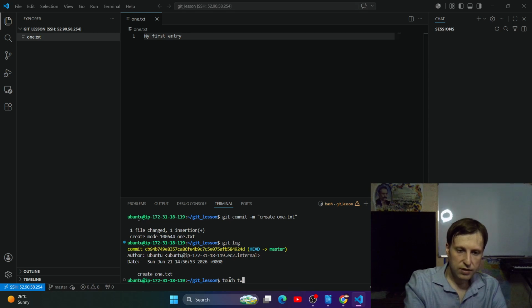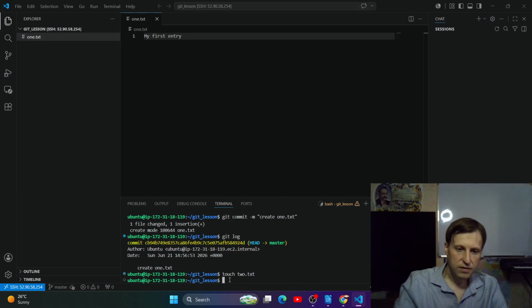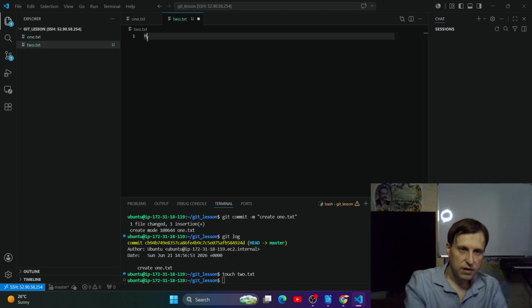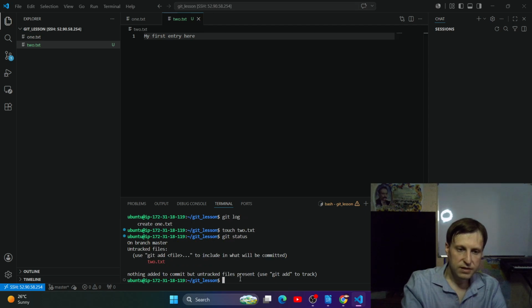Touch 2.txt. And now let's type something here. My first entry here, Control S, git add. Once again, if we type status, it's red. It means that it's not staged.